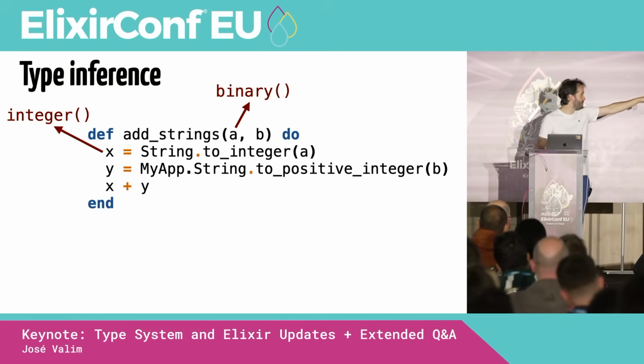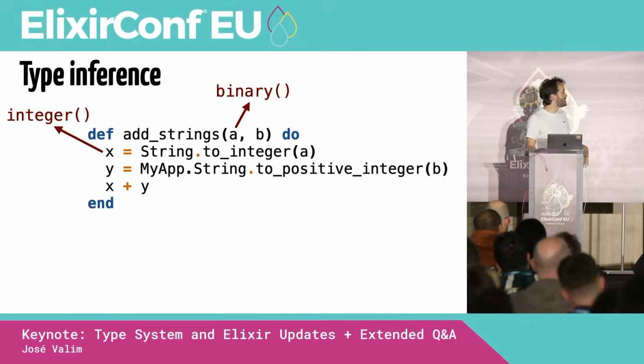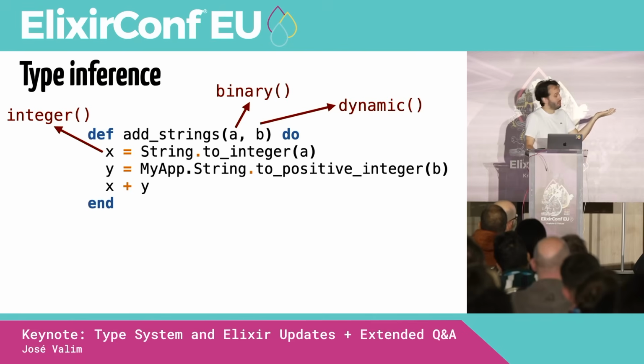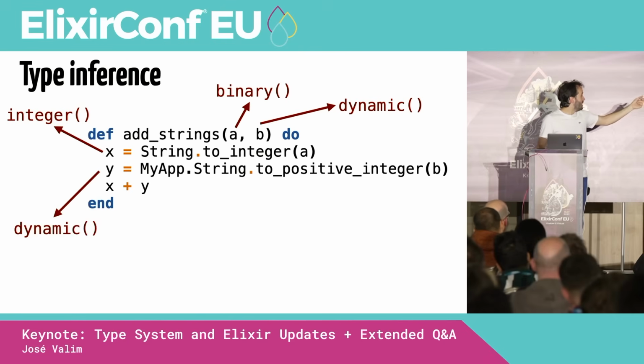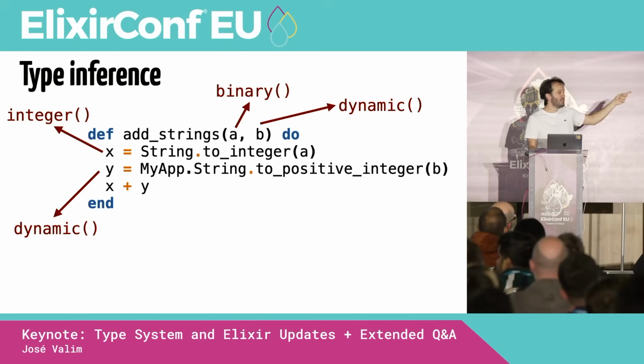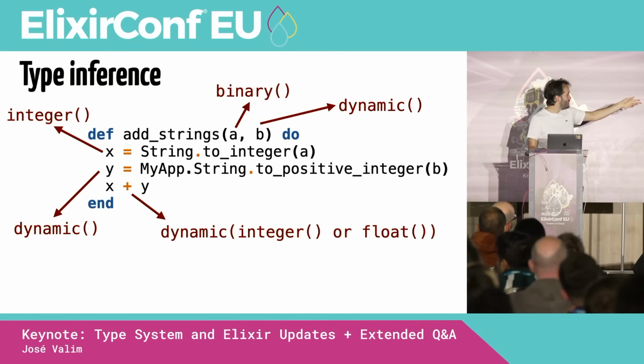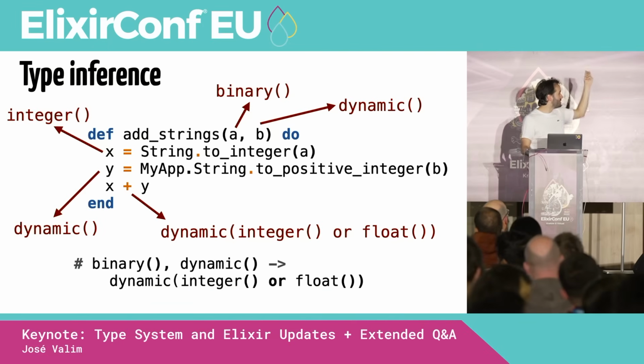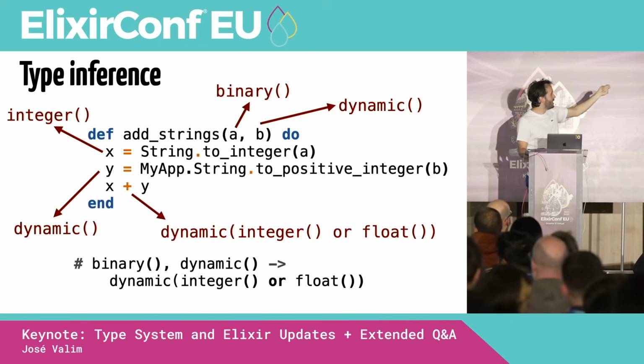So in this case, because you are passing B to something from my project, it's as if it doesn't exist. So we're like, okay, B is dynamic. We don't know how it's being used. Y is dynamic. Therefore, I'm calling the plus operator, the addition operation, passing an integer, which is x, and y, which is dynamic. We don't know what it is, but we know that plus only accepts integers or float. So we get to the conclusion that that is going to be either integer or float, and then we get to this type. So we receive a binary, which we could infer.